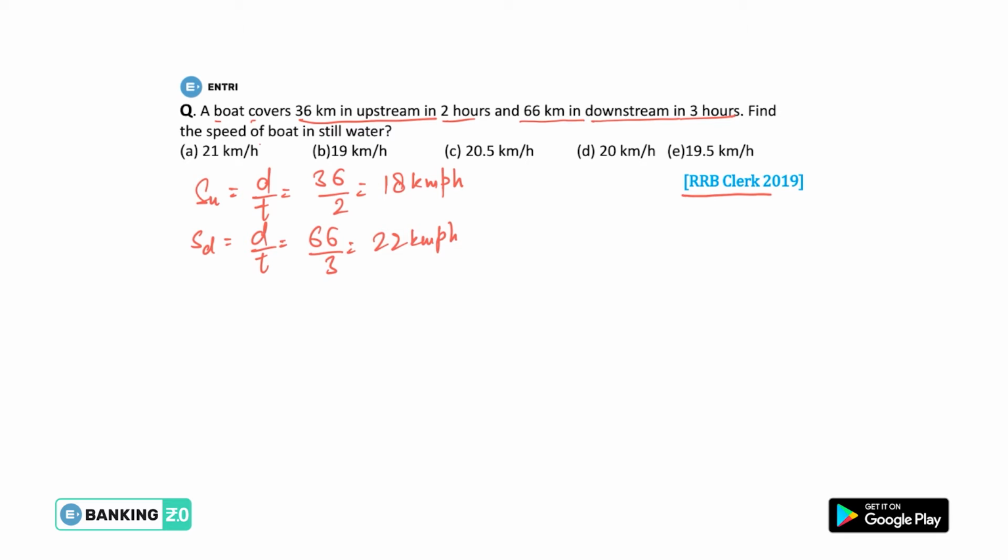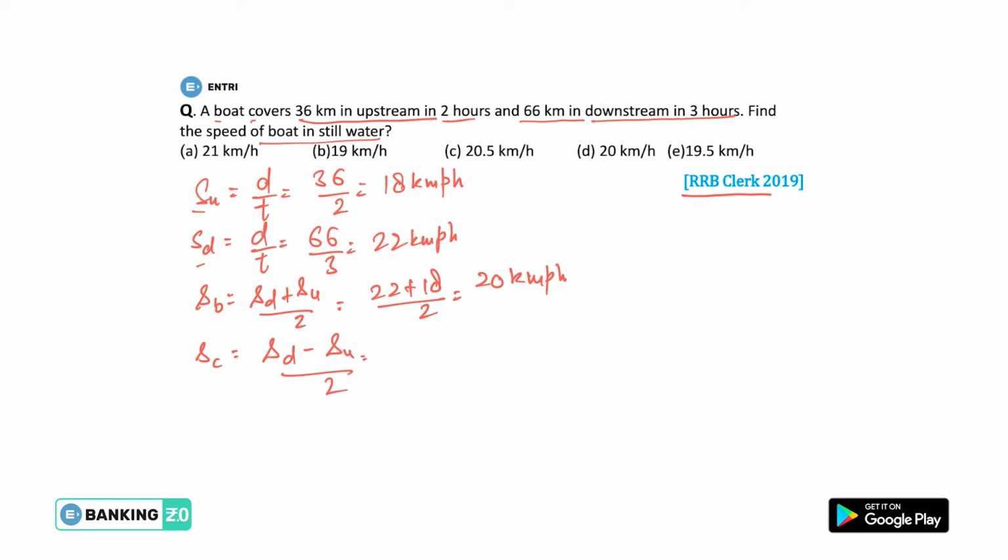Now find the speed of the boat, guys. When we are given the upstream speed and downstream speed, then we can find the speed of boat and speed of current. Speed of boat is downstream speed plus upstream speed divided by 2, and speed of current is downstream speed minus upstream speed divided by 2. So that is 22 plus 18 divided by 2. That means 22 plus 18 will be 40, and 40 divided by 2 will be 20 kilometer per hour, guys.